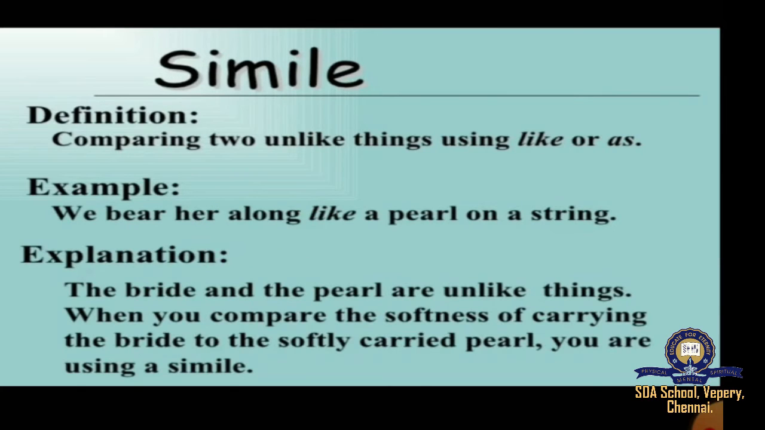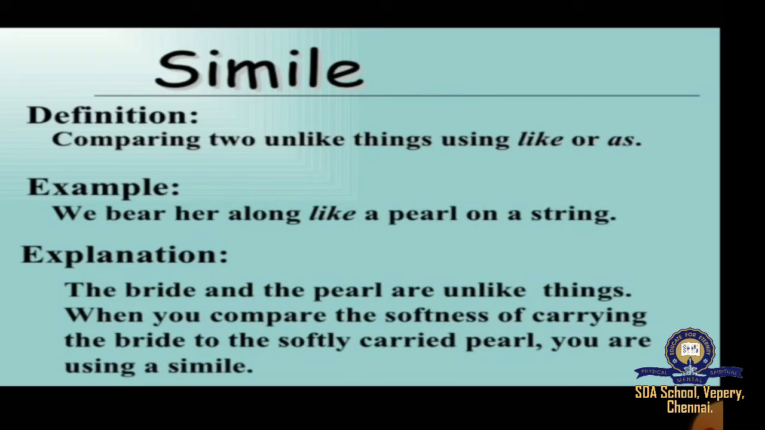Definition: comparing two unlike things using like or as. Example: we bear her along like a pearl on a string. So it's like we are carrying her like a pearl on a string. Here the word like has been used. So her, a person, has been compared to a non-living thing, that is a pearl on a string.